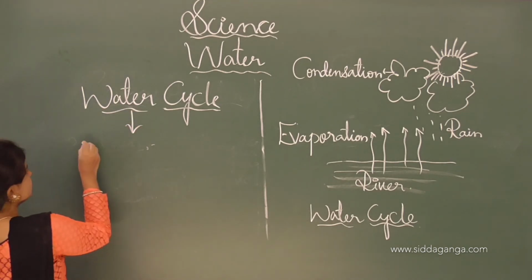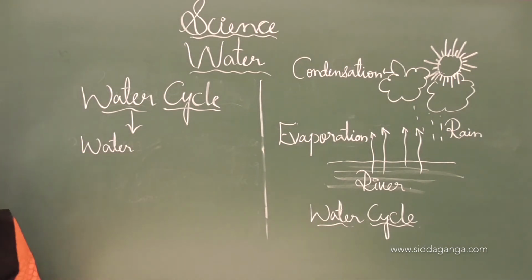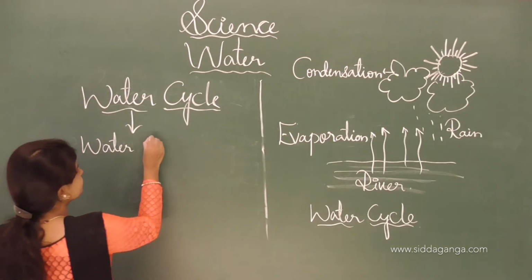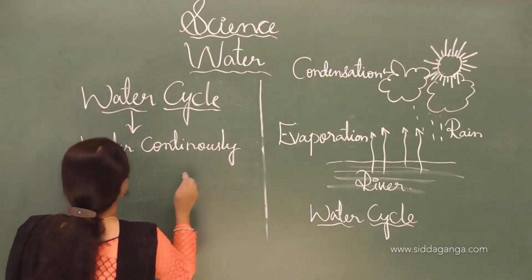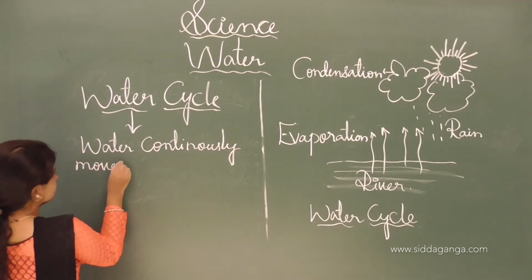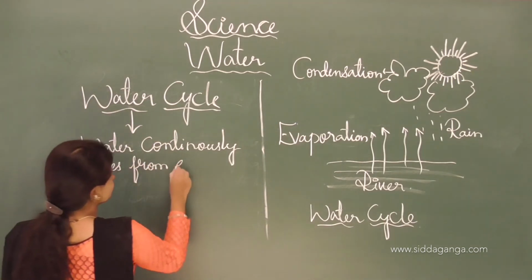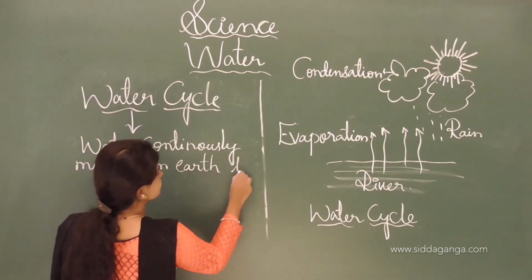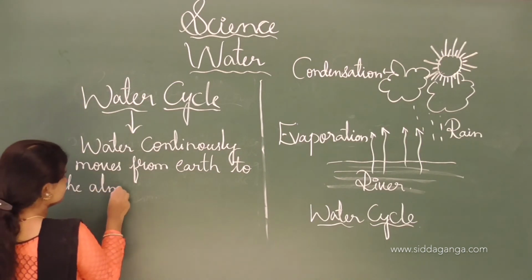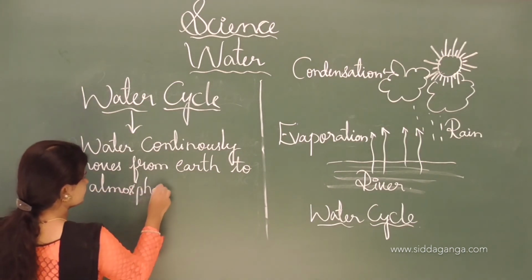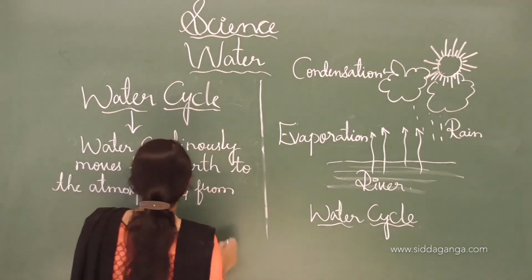Water cycle is known as water continuously moving from earth to the atmosphere and from the atmosphere back to the earth.